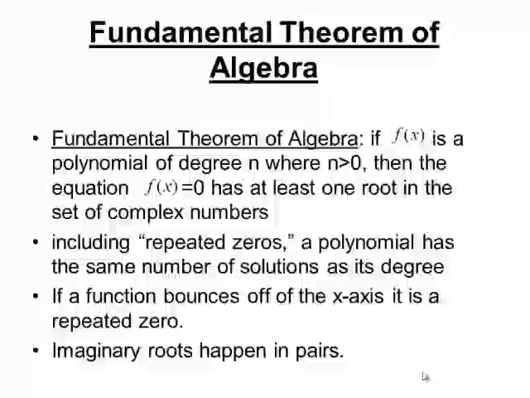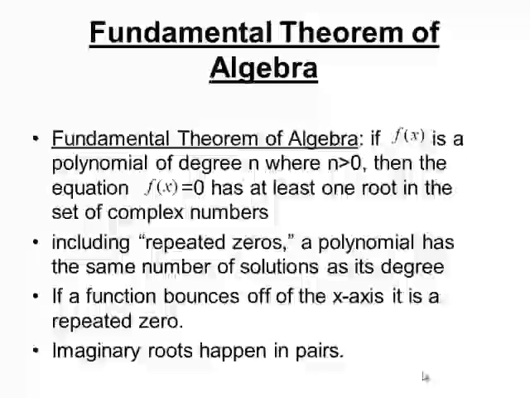So some things that follow from that, it says that including repeated zeros, and we'll talk about what those are in a moment, a polynomial has the same number of solutions as its degree. Degree means highest power. So if it's an x to the 5th equation, we should expect to have 5 solutions. If it's an x squared equation, we should expect to have 2 solutions. If it's an x to the 8th equation, we should have 8 solutions. Whatever that highest power is, that tells us how many answers we should have.